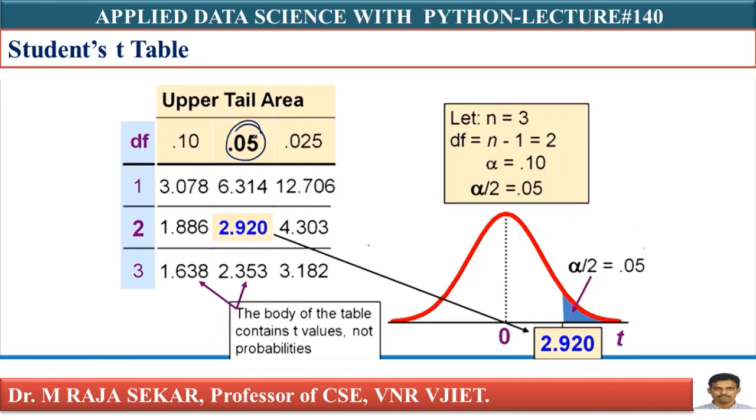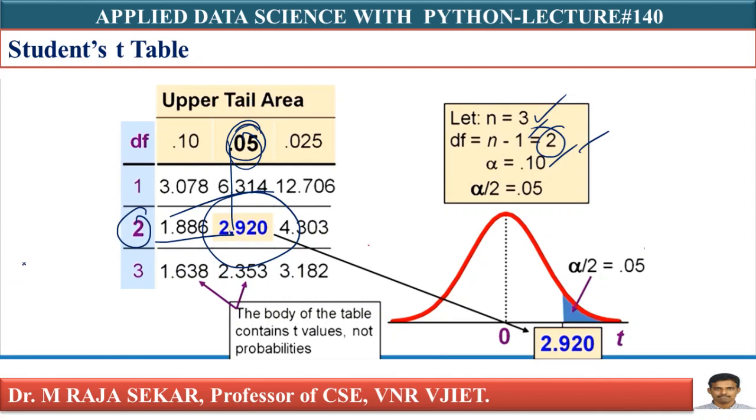The corresponding t value, just see, let me consider n, my sample size, is 3. Degrees of freedom is n minus 1, that I already discussed, that is 2. So 2 degrees of freedom, alpha equal to 0.10. Alpha by 2 means what? 0.05. Just see, 0.05 and 2 degrees of freedom means this is 2.920.